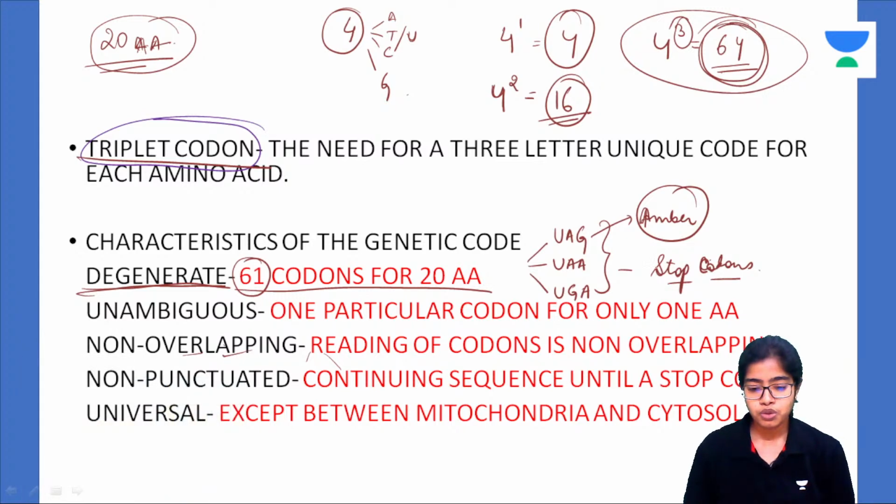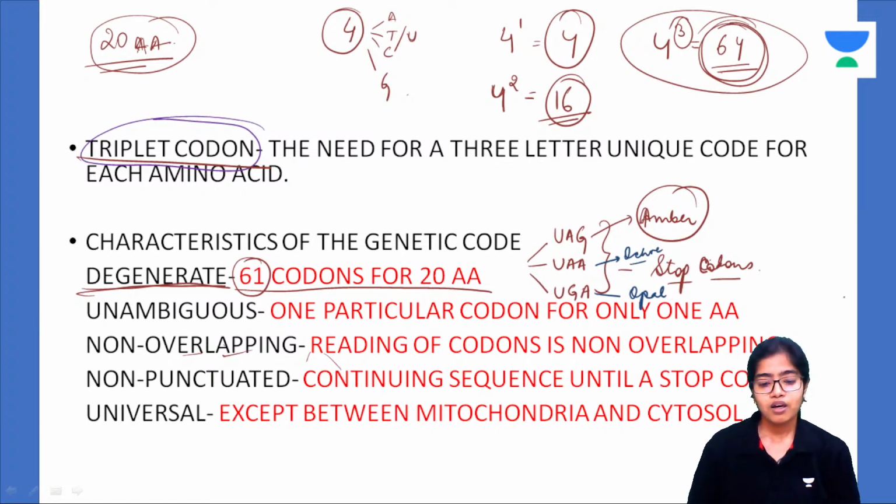Now, UGA can be called Gopal, so this is opal. And the last one remaining is ochre. Got it? So these are the names for these. You should know them because they'll be asked in your PG entrance examinations. Okay. UAG, amber; UAA, ochre; UGA, opal.